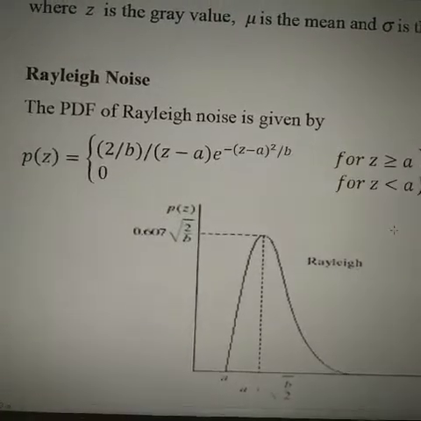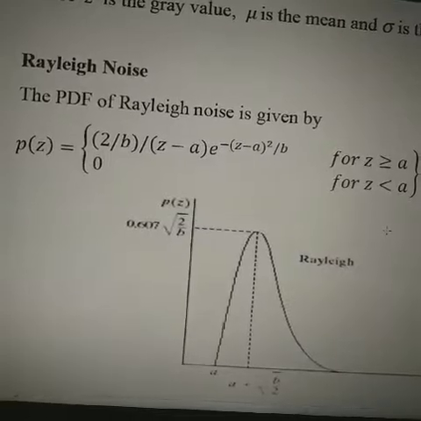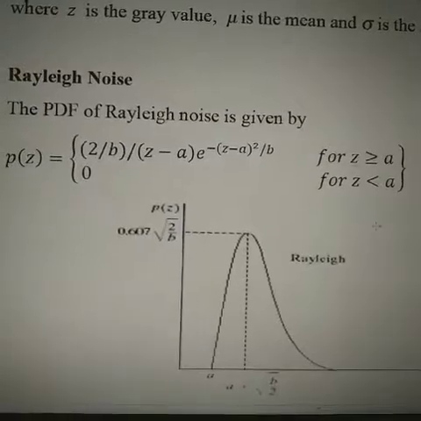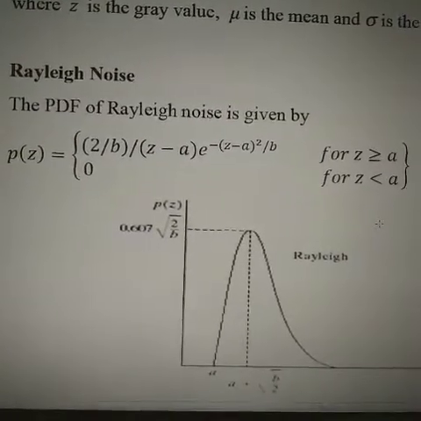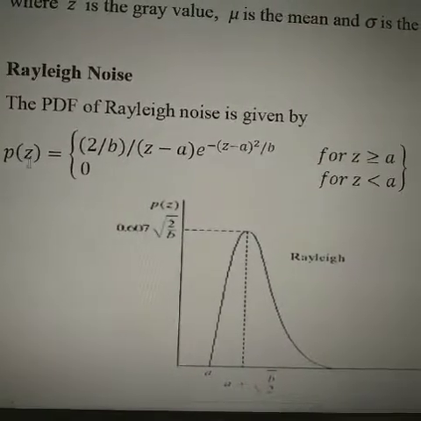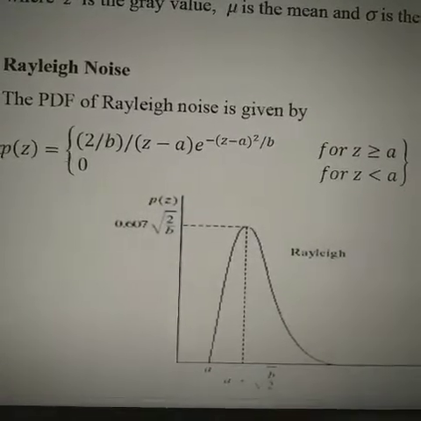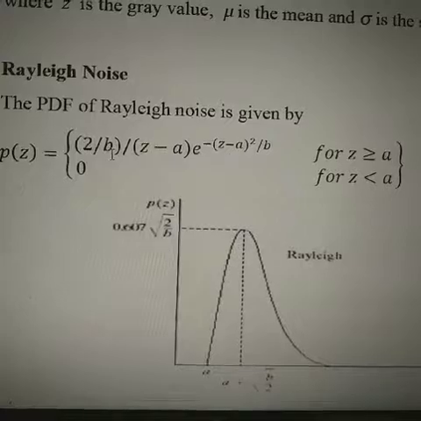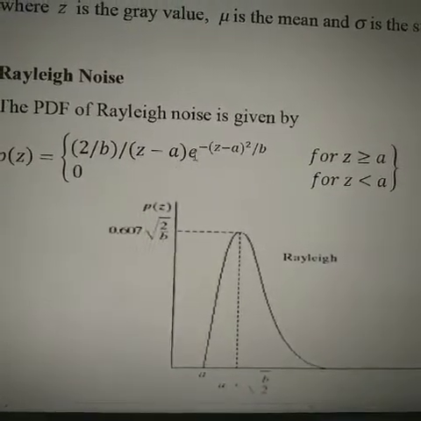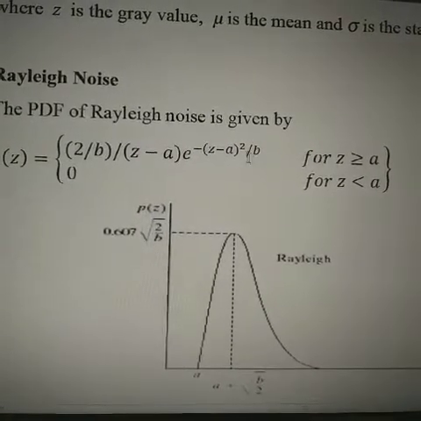The probability density function of Rayleigh noise is given by P(z), the probability density function for the intensity or gray level value z, equal to 2 divided by b times (z minus a) times e to the power minus (z minus a) squared divided by b.